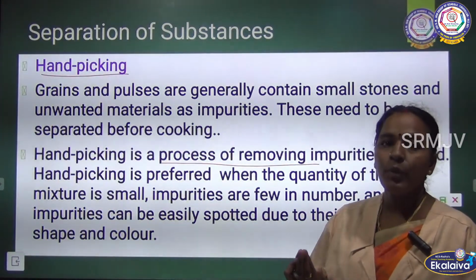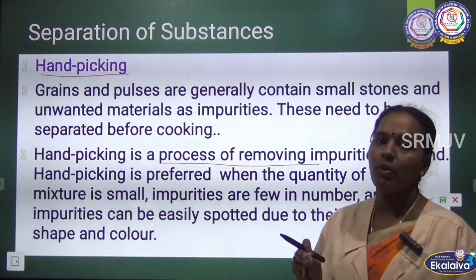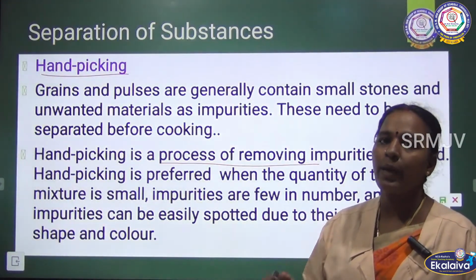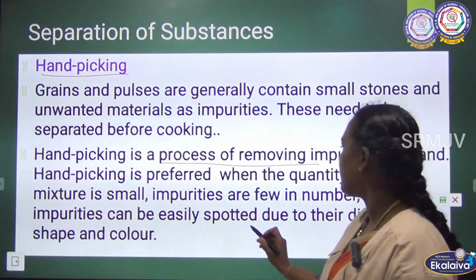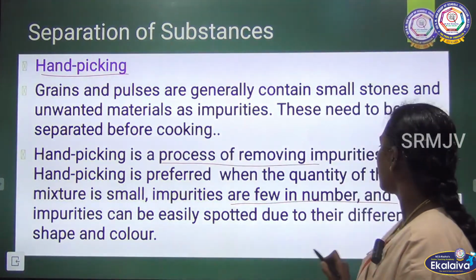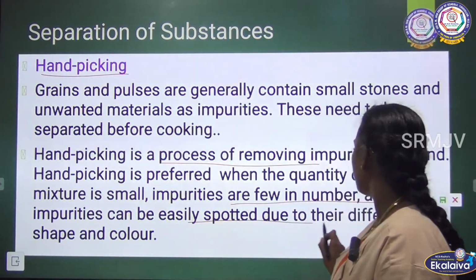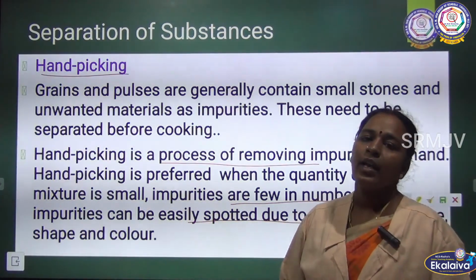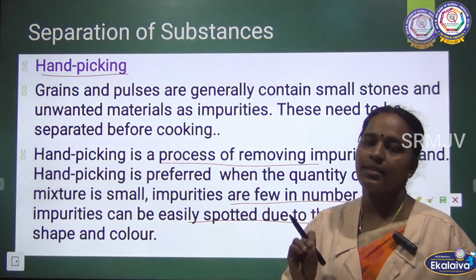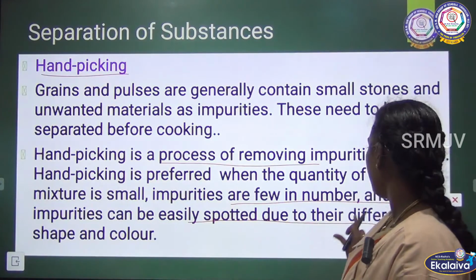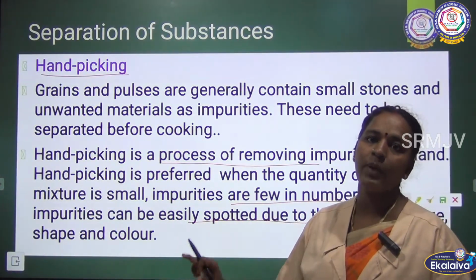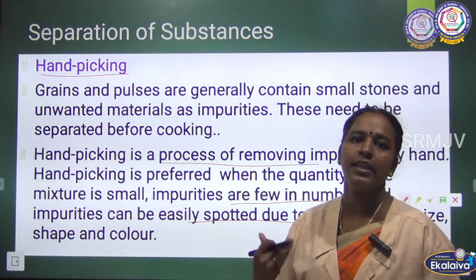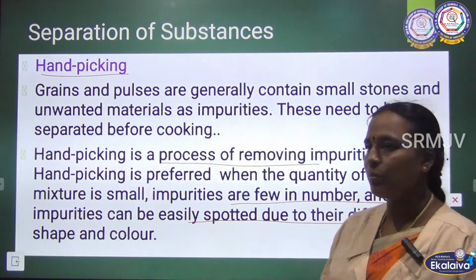The impurities should be very small in amount so that we can easily remove them by hand. This is the best method, and every day we are using it at home also to remove small stones and small sticks. They should be of different size, shape and color so that they can easily be removed.